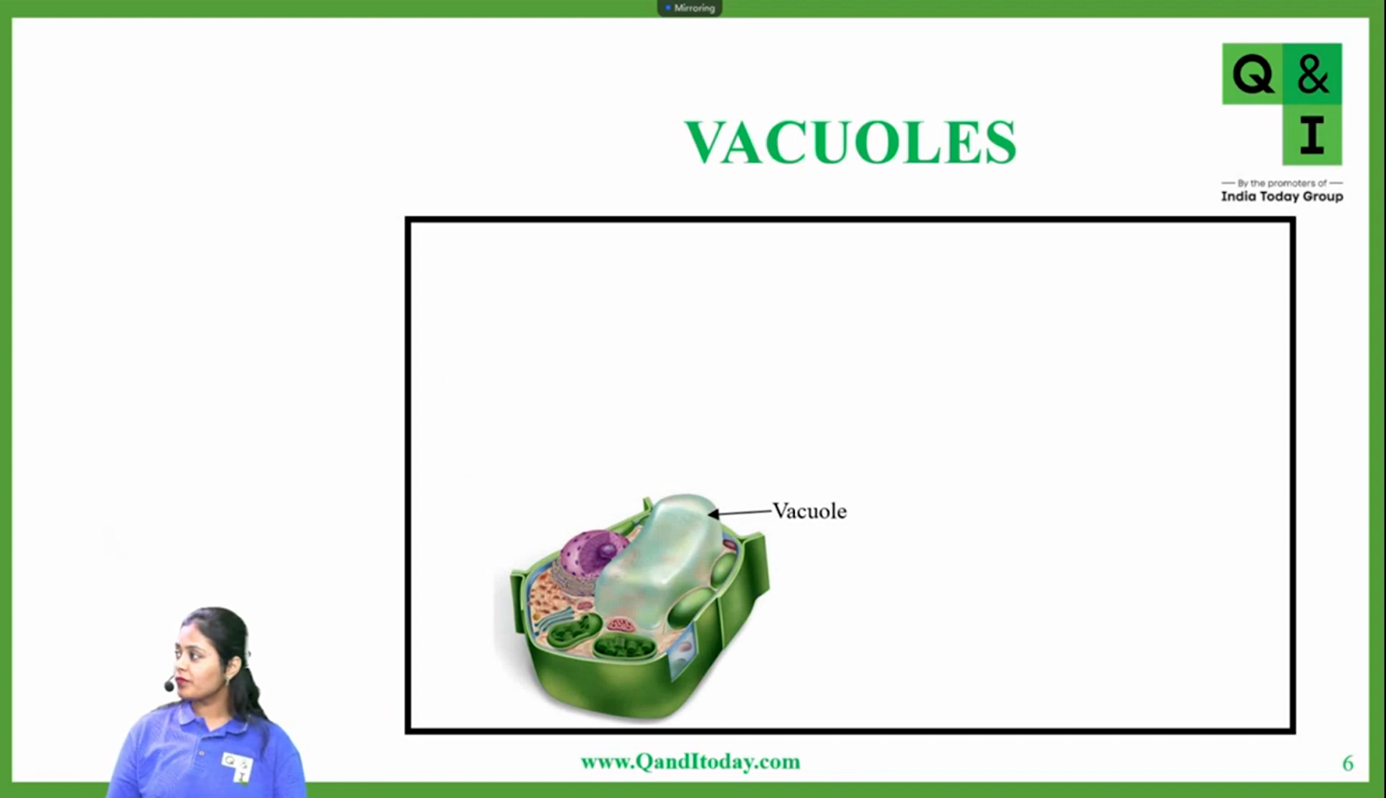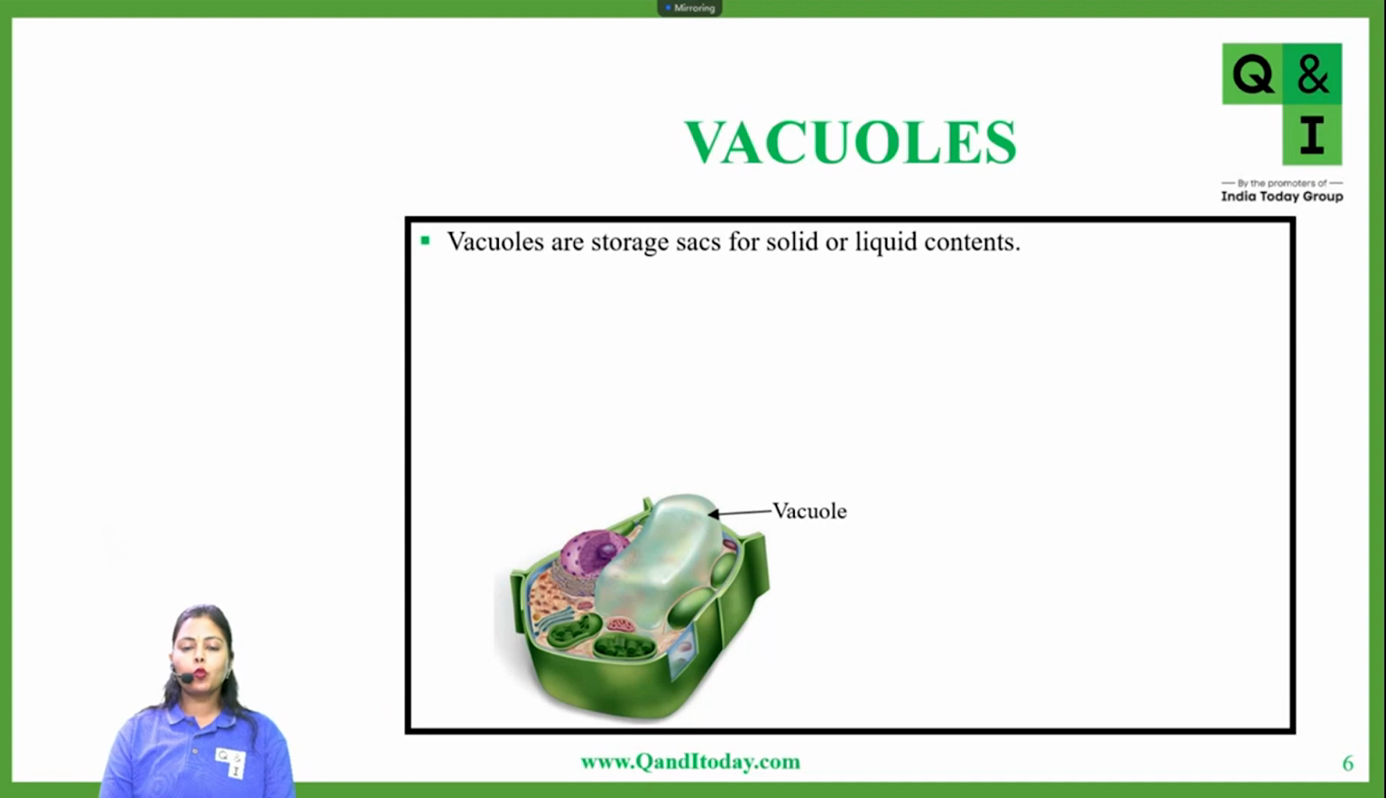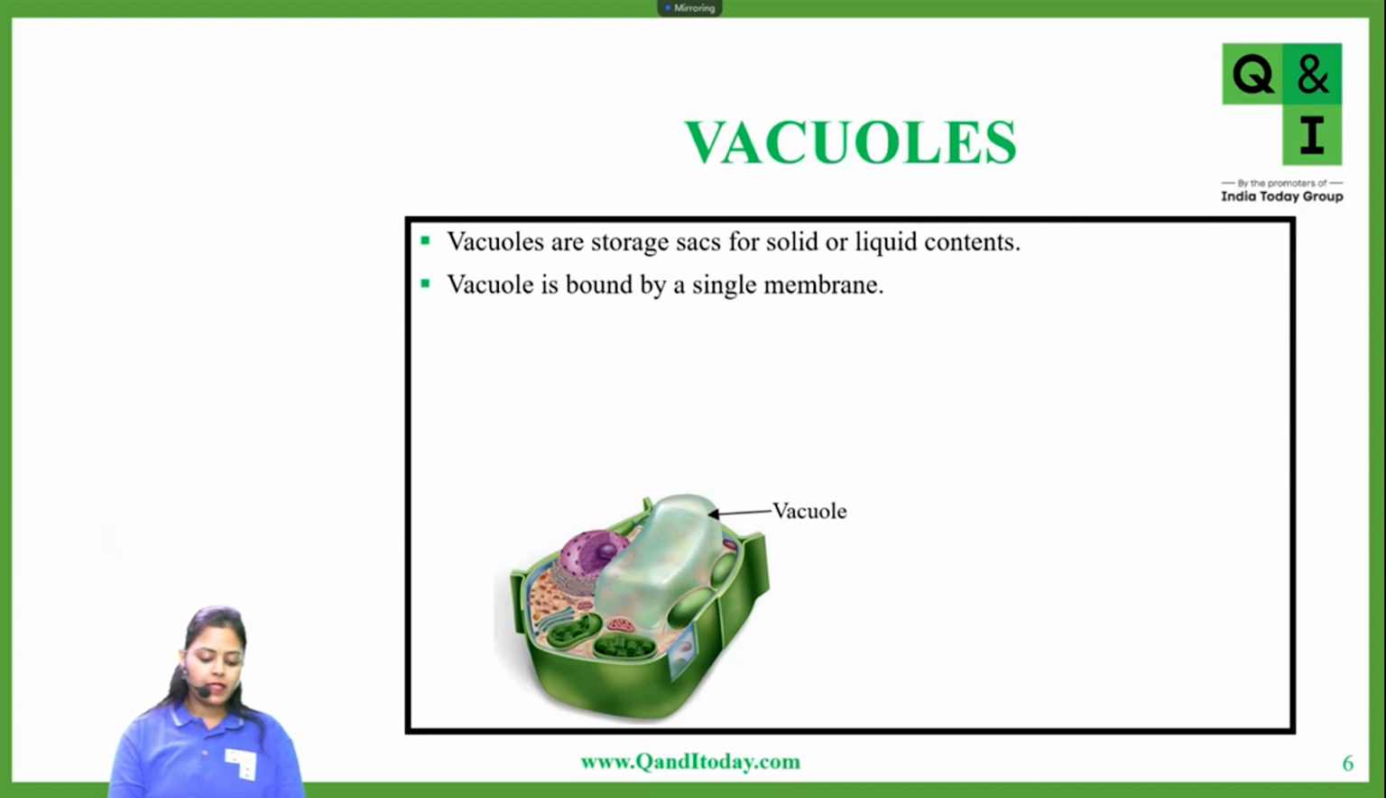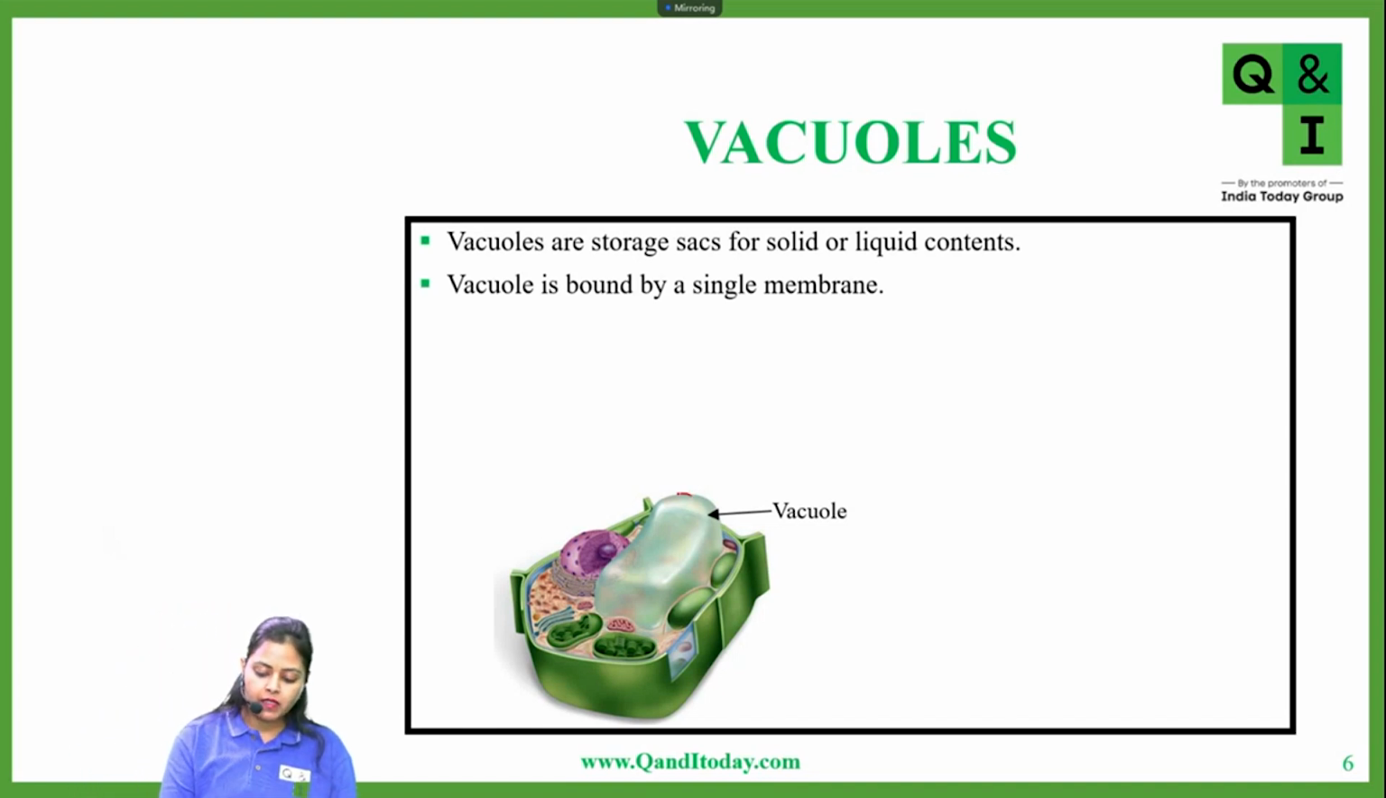Yes, I am going to explain vacuoles in detail in this class. So vacuoles. See, vacuoles are basically storage sacs for solid or liquid contents. That means inside a cell, sometimes the vacuoles store several solid and liquid contents. Now, a vacuole is bound by a single membrane. You can see this is the single membrane of a vacuole.